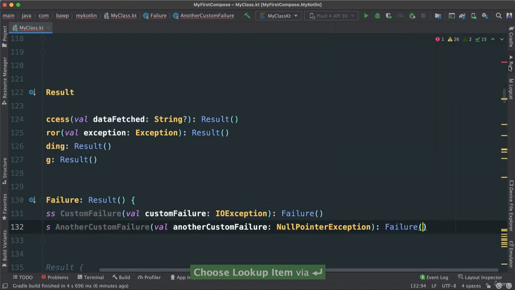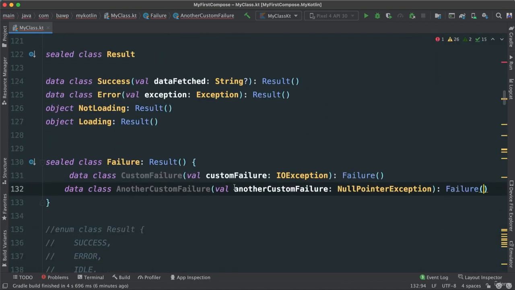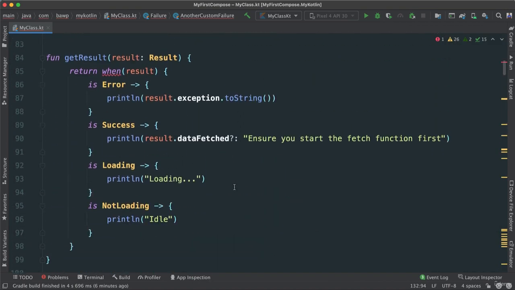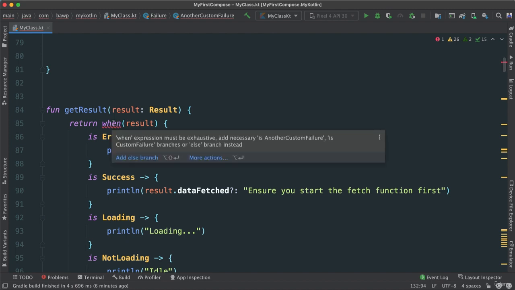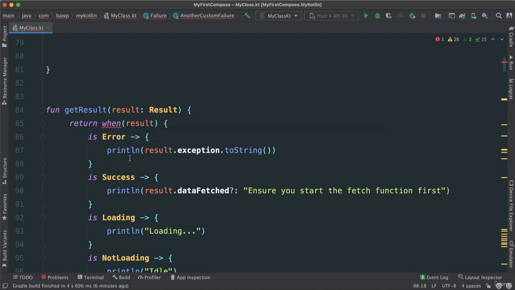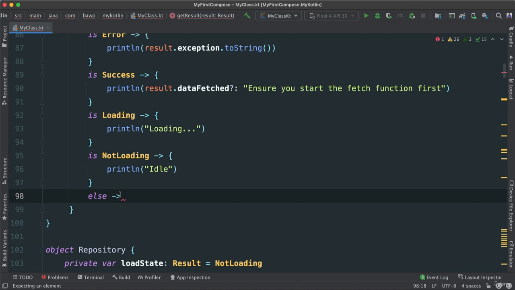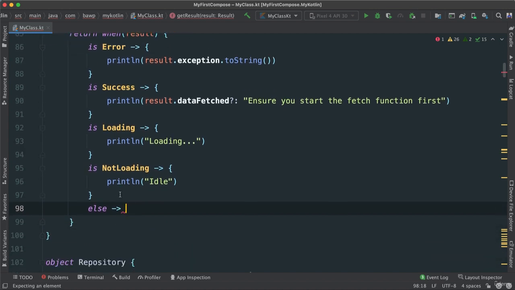Let's close this down. The moment these are added, you can see right away inside of our when, it's going to say, hey, when expression must be exhaustive, add necessary is AnotherCustomFailure, is CustomFailure branches or else branch. See? So it tells us right away that something was added in our sealed classes, and so those need to be added. I can go ahead and say add like this, but we don't want else. I want to add the other failures.